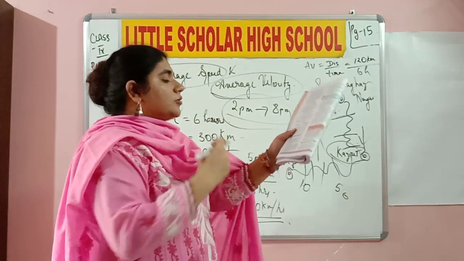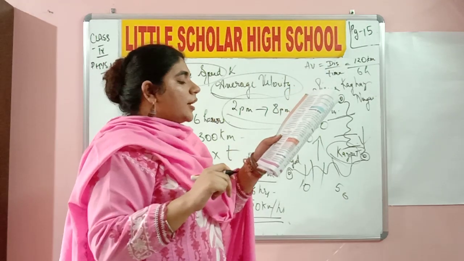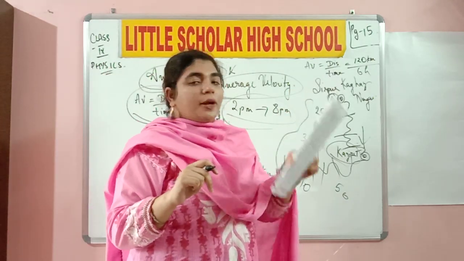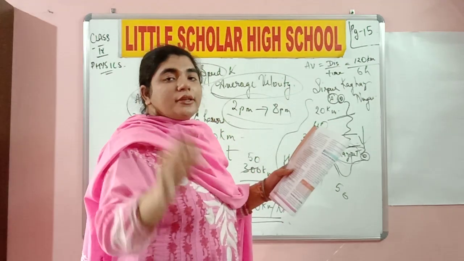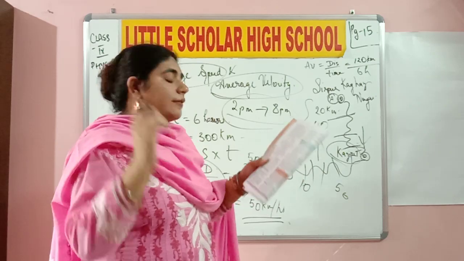Before that, let's do think and discuss. The first one I already told you. Second one, when does the average velocity become 0? When the body is not moving, when the body is at rest. Whenever the body is at rest, the displacement is 0 and the average velocity is 0.